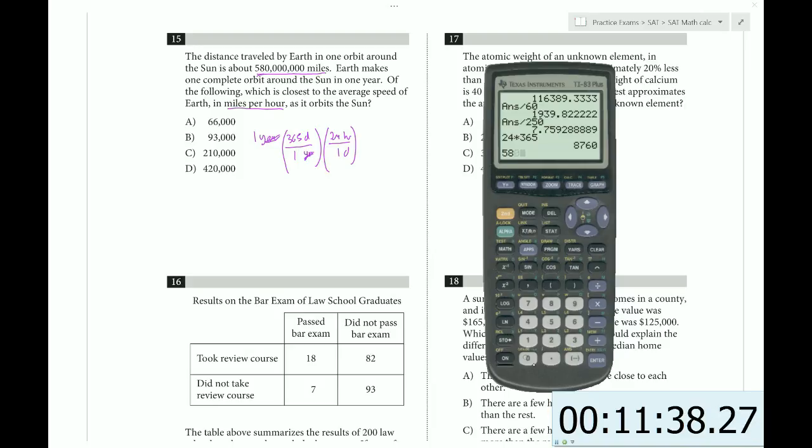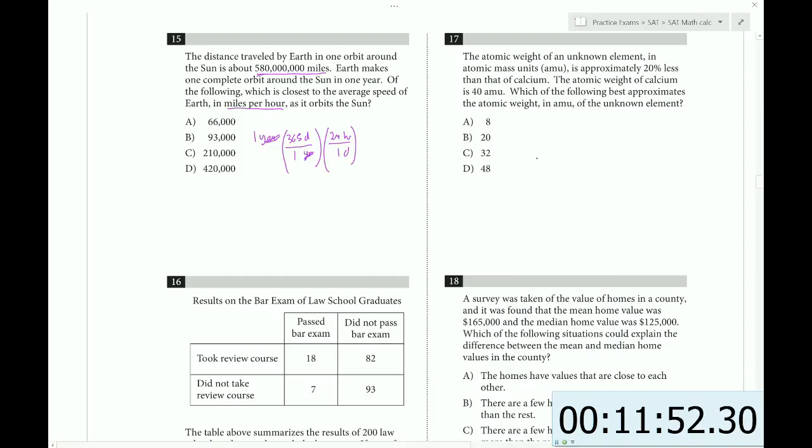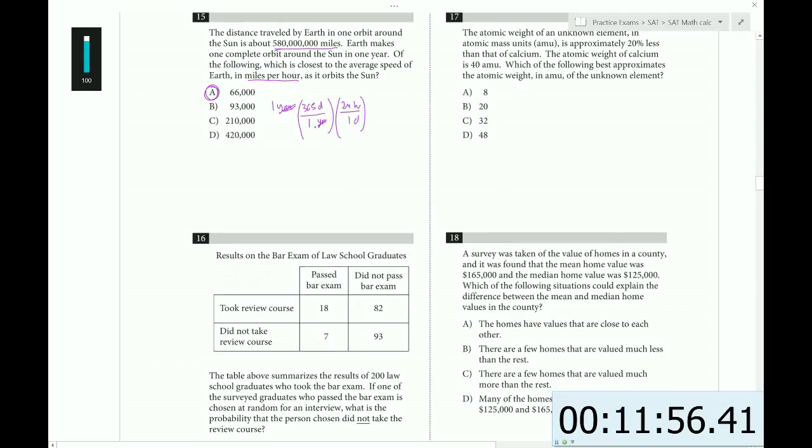Now we have to go 580, and then more zeros: 1, 2, 3. And we have to divide by our answer. And this will tell us 66,000. That's how fast it is in miles over hours. Okay?